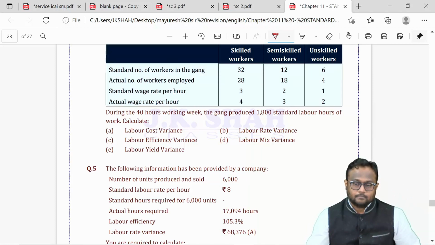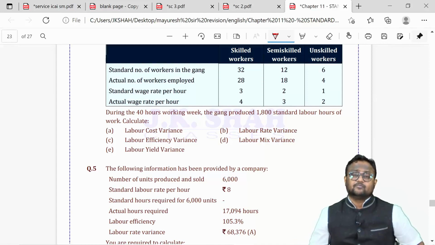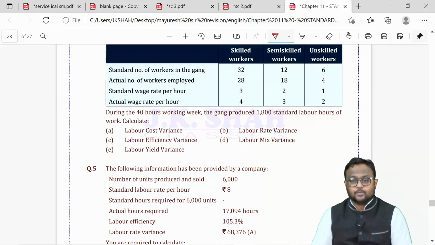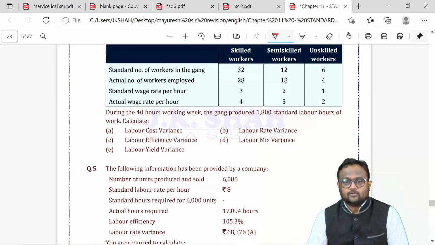Secondly, your fixed overhead variances and sales variances are based on time. So the actual period should be the same. We have got nothing to do with output. So if your actual period is 3 months, your standard or budget must be revised from whatever level it is to 3 months. And then only you will be able to calculate variances.